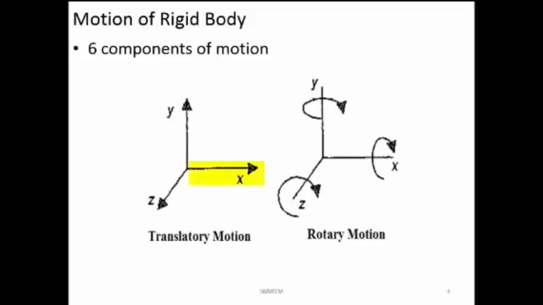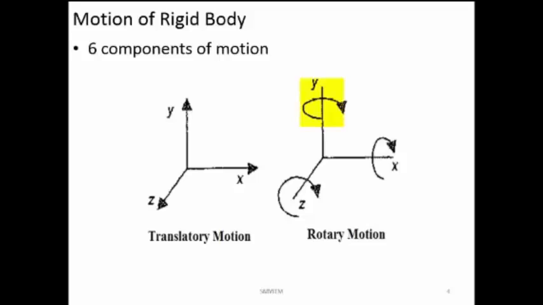You will have an actuator which will cause motion along the x-axis in a straight line. You will have one more motor which will cause the straight line motion along the y-axis. One more motor which will cause the linear motion along the z-axis. Then you will have one more motor which will cause the rotary motion about the x-axis.